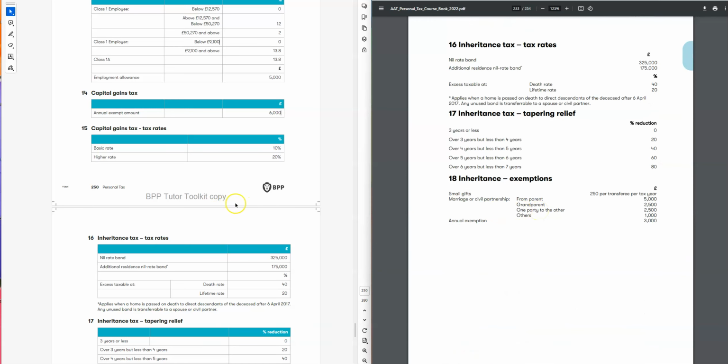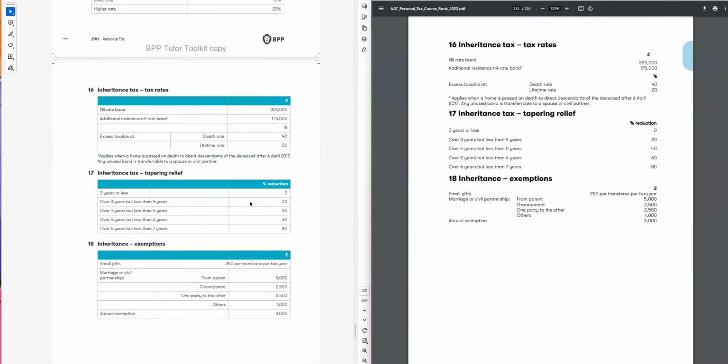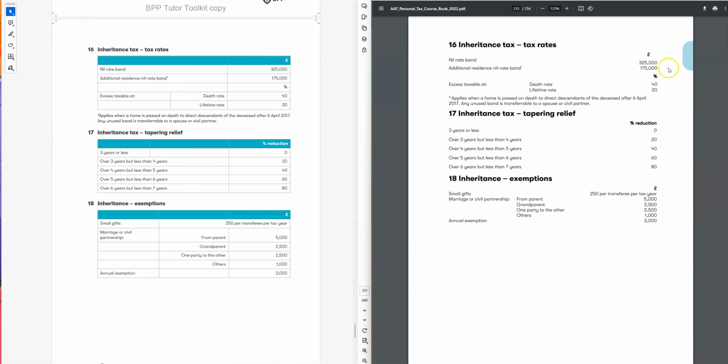Let's look at our inheritance tax structure. So the nil rate band is the same, 325, and the additional residence nil rate band 175 remains the same. Death tax remains the same 40%, lifetime 20% still remains the same. The taper relief remains the same, and for the small gifts exemption from the parents it was 5,000, grandparents 2,500, 1,000, 3,000, annual exemption remains the same.